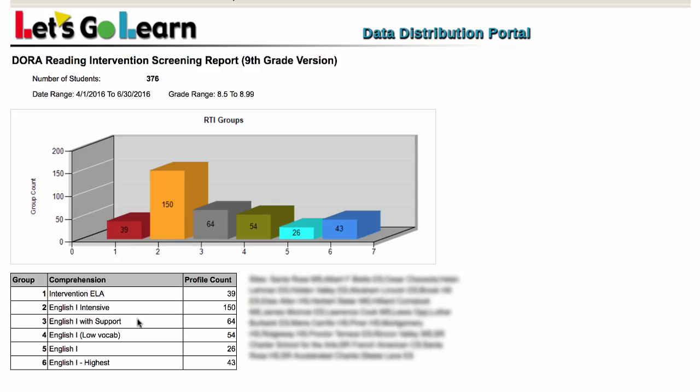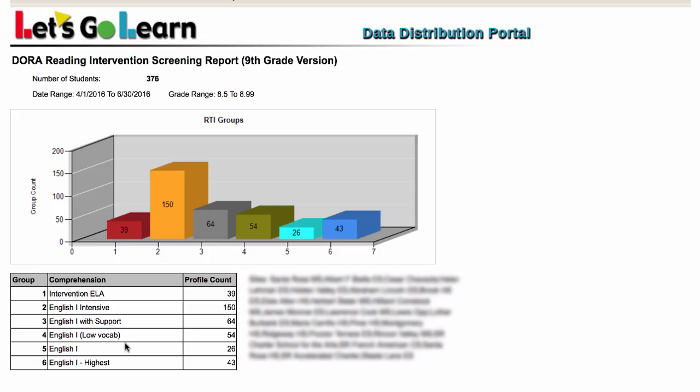The third group is called English 1 with support. These are students who probably could handle English 1, but maybe their comprehension is marginally low, and so we want to watch them. And if we do have some kind of intervention, maybe it's a summer boot camp, or maybe it's a fall intervention that we do at the very beginning, or maybe it's some kind of support that happens throughout the year. So this is a different category. These other categories are students who could go into English 1. But this first category 4 are some students that we worry about because their vocabulary is a little low, so we do want to indicate that.